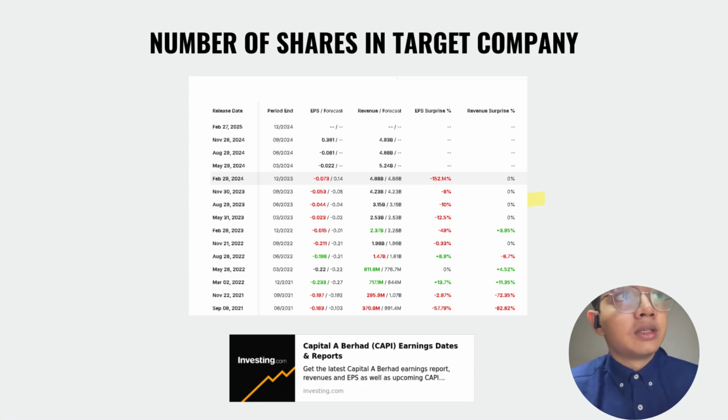The next slide is the number of shares in the target company. As you can see, this is our evidence to get the total unit shares for the company.